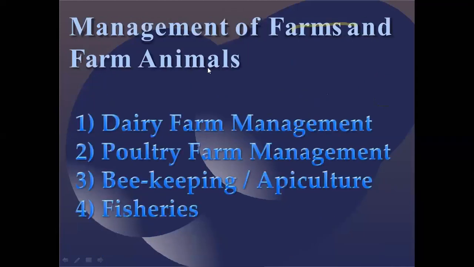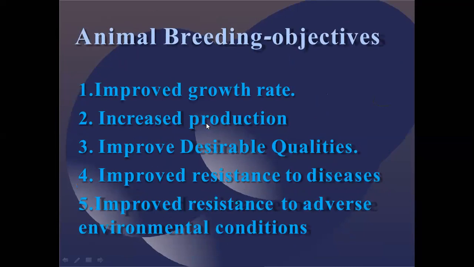So management of farms and farm animals, we'll talk about that. Dairy farm management. These are the different categories that we are going to discuss in our future slides: dairy farm management, then poultry farm management, then beekeeping and apiculture, then fisheries. These are the subtypes that we are going to see in the further slides.